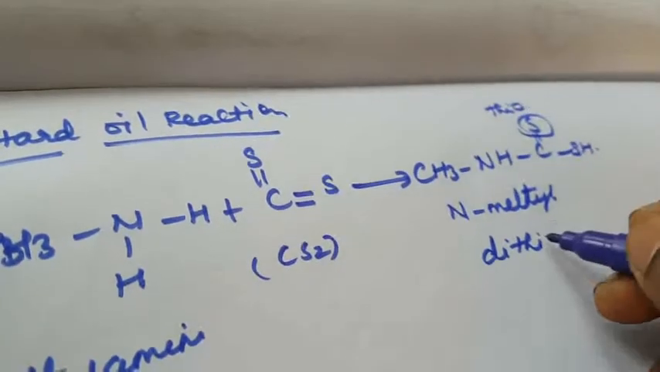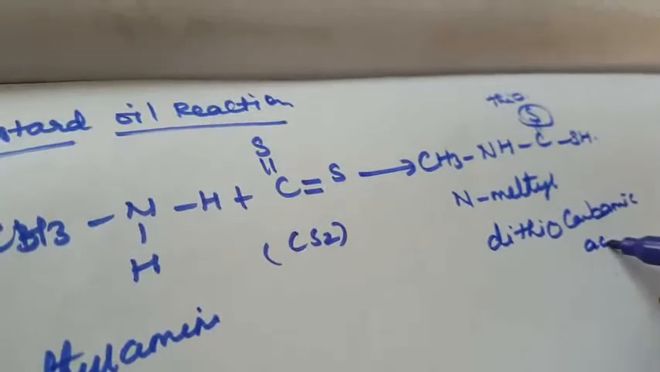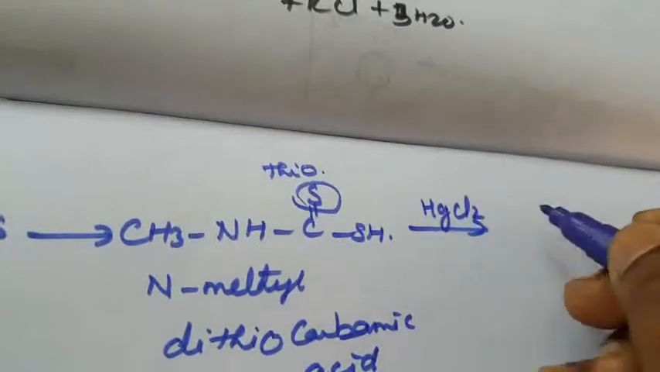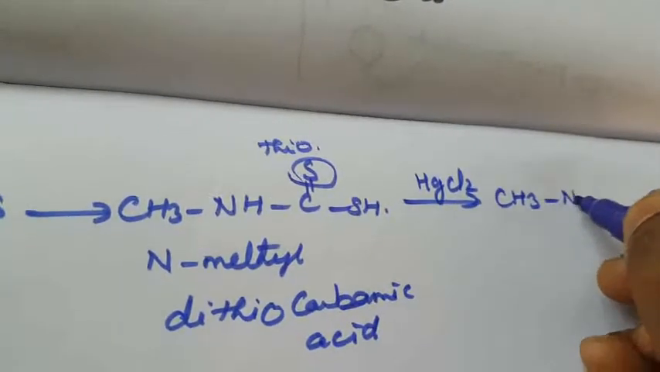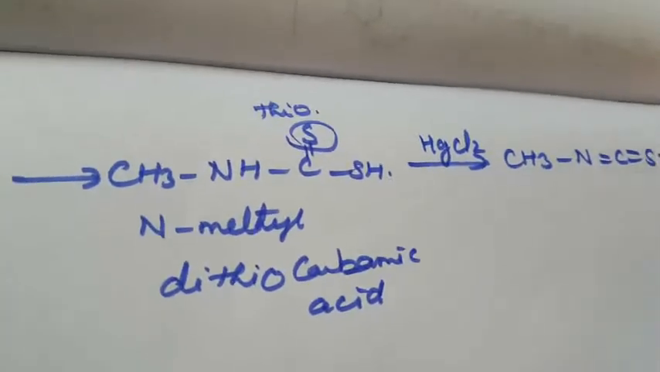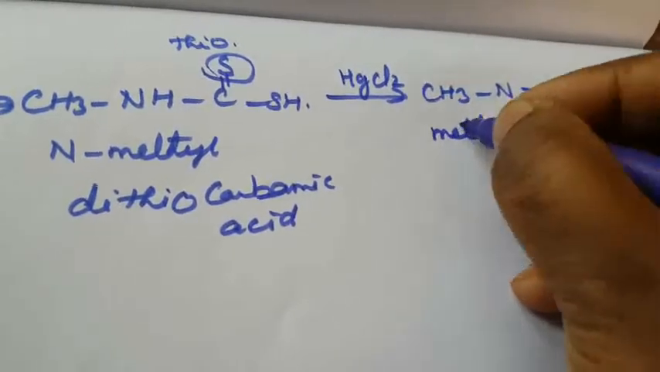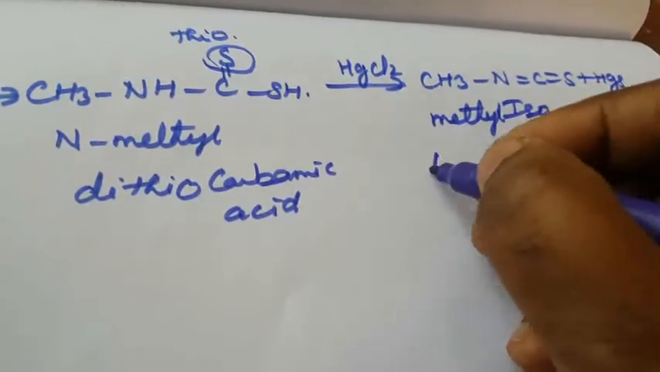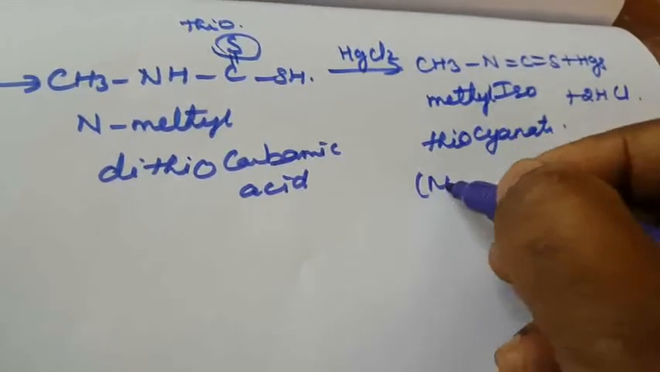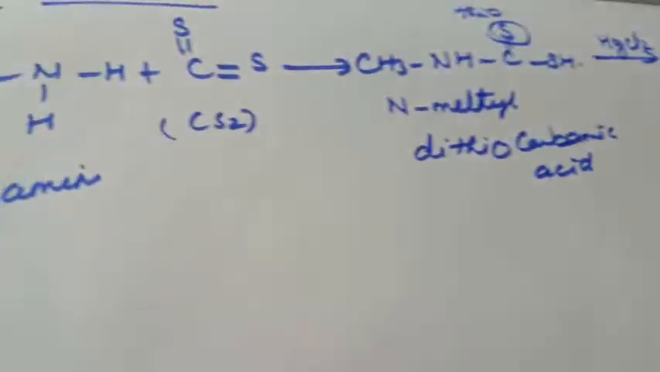Dithio, so S means that is a thio bond. This is a thio compound, dithiocarbamic acid. Then in the presence of mercury chloride, HgCl2, it forms CH3 N double bond C double bond S plus HgS plus 2HCl. Okay. So what is this compound's name? Methyl isothiocyanate. This smells like mustard oil, so it is called the mustard oil reaction.